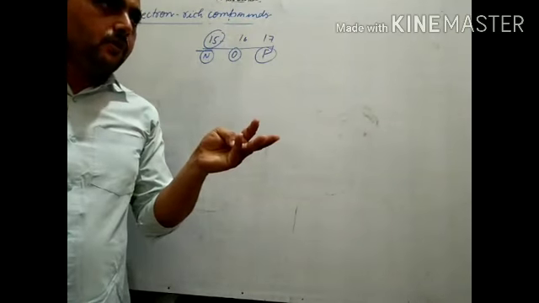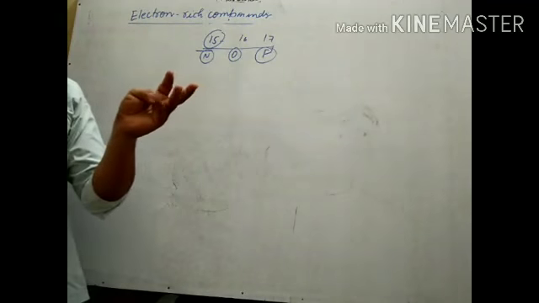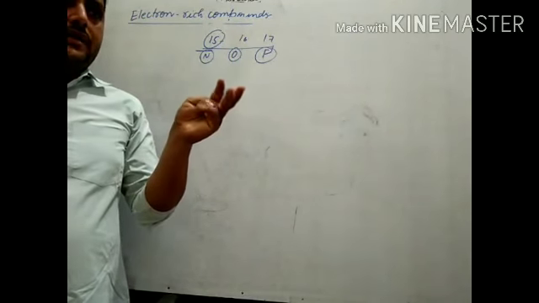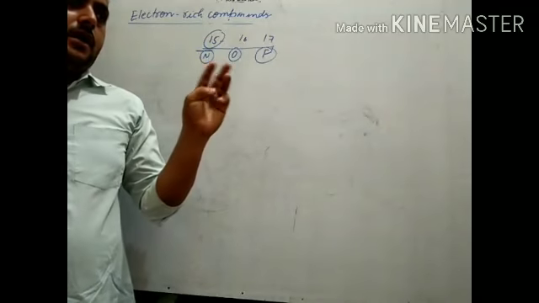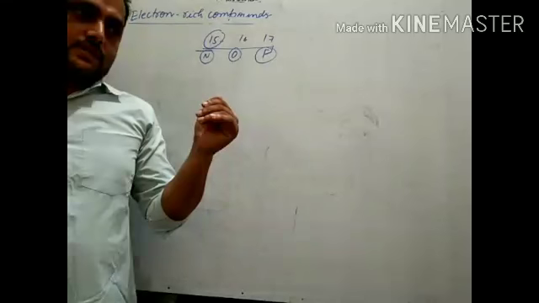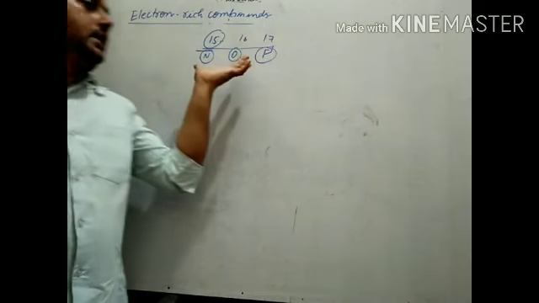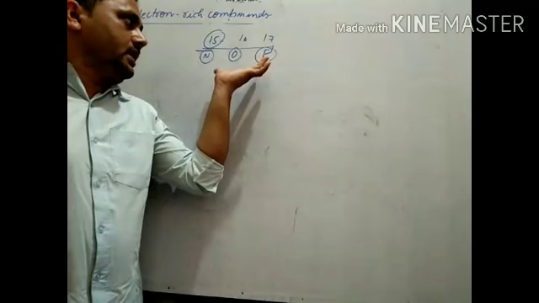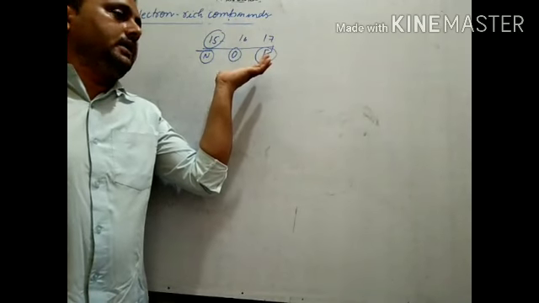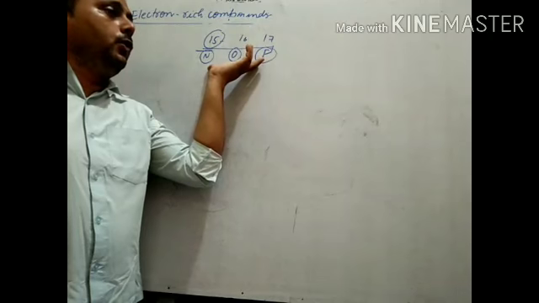Electron deficient compounds are compounds in which the central atom doesn't have enough electrons to write the Lewis dot structure. Electron precise compounds have enough electrons to write the Lewis dot structure. Electron rich compounds have extra electrons in their valence shell, present on the element as lone pairs.